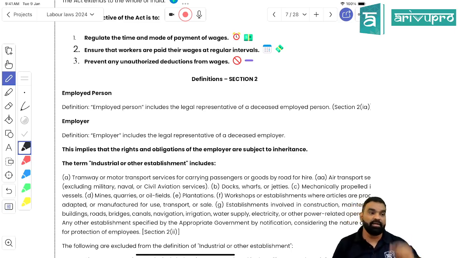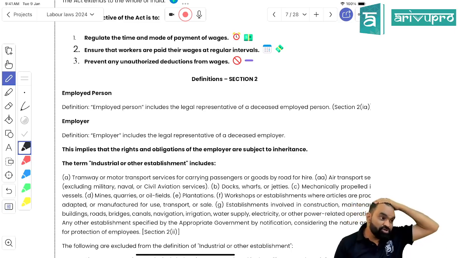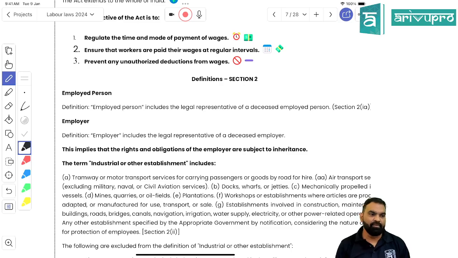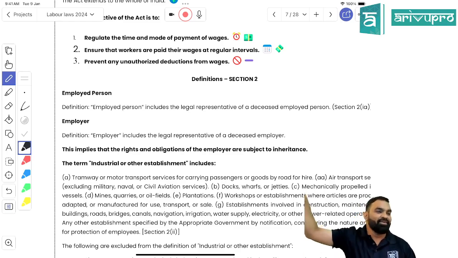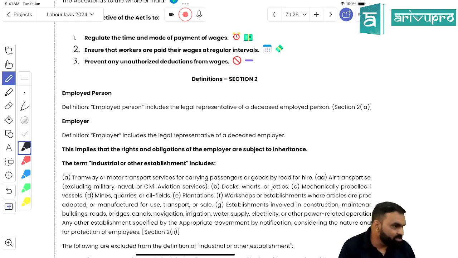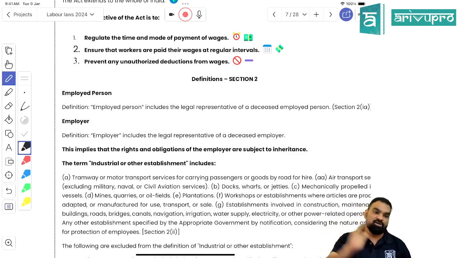And then what we have studied is, students, the definition of employer and employee, right? What is the definition of employee? It includes employee and legal representative of deceased employee. That means if something happened to you, your legal heirs can sue under this enactment, right? Or second, employer includes legal heir. If something wrong has been done by you, it is going to be suffered by your legal heirs, right? Right, students? They have to bear the obligation, right?